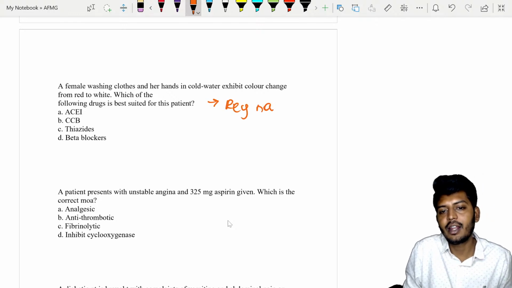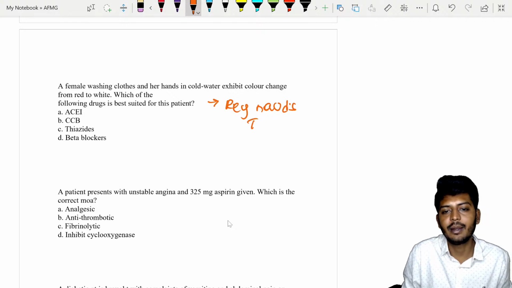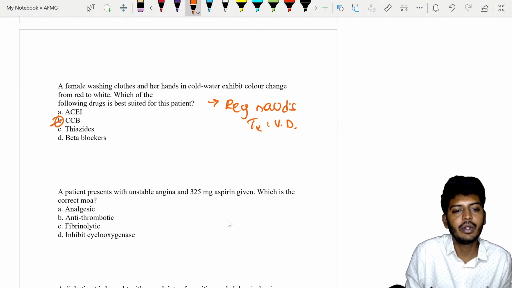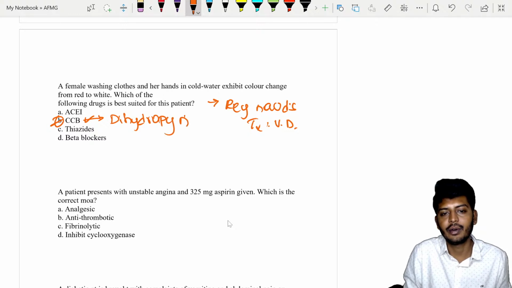Okay. So if there is Raynaud's phenomenon, what will the treatment be? A vasodilator. Which drugs are you going to use? Calcium channel blockers. Which calcium channel blocker, to be specific? Dihydropyridines. This is a very important point to be remembered.